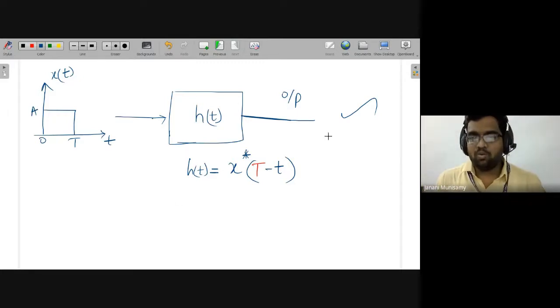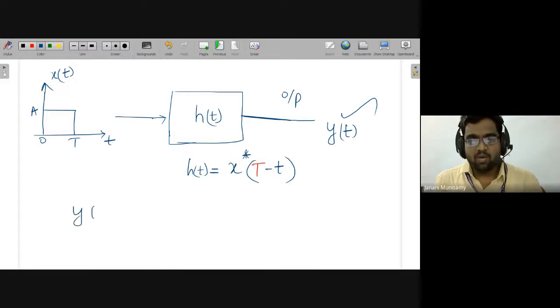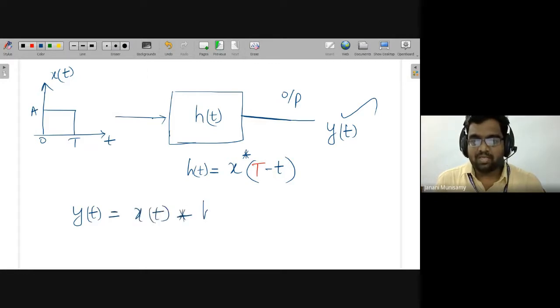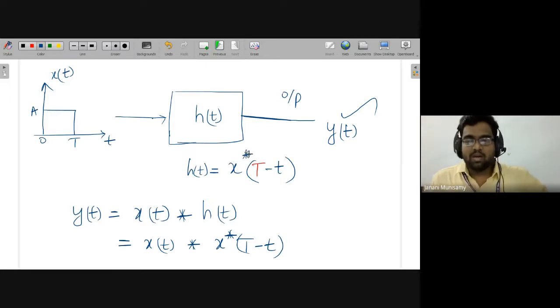Say that output, I will call it y of t. y of t has to be exactly the same as x of t. Then we know from the basics y of t is x of t convolution with h of t, that is x of t convolution with x star of T minus t. Again, star is generally for a complex signal. If it is a real signal, we need not worry about the complex sign. But after avoiding the complex sign, you have to calculate what is x of capital T minus t.